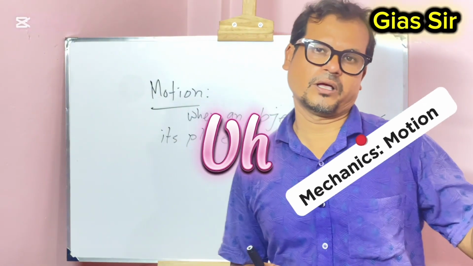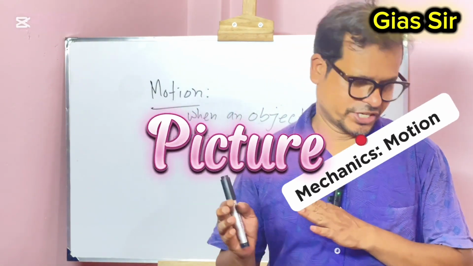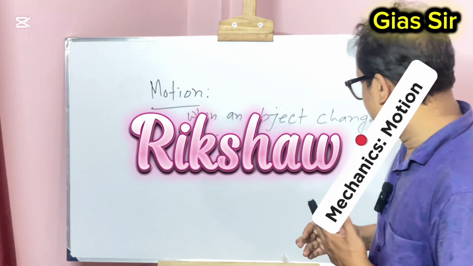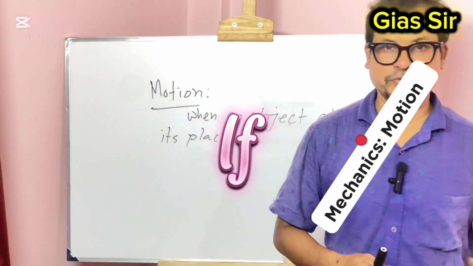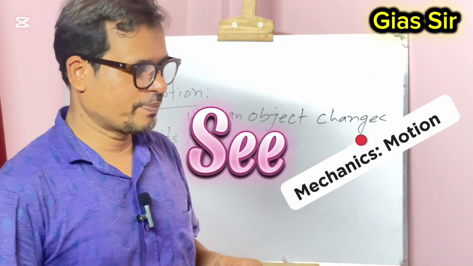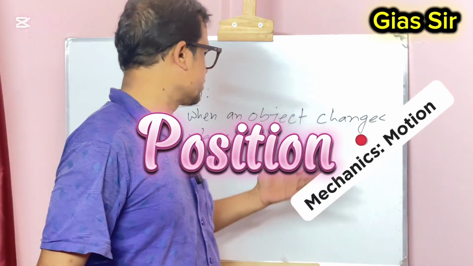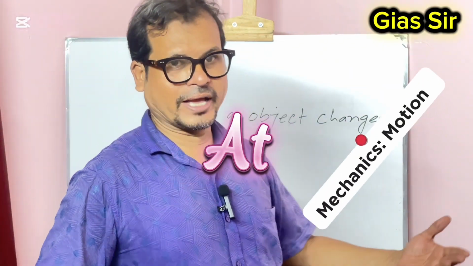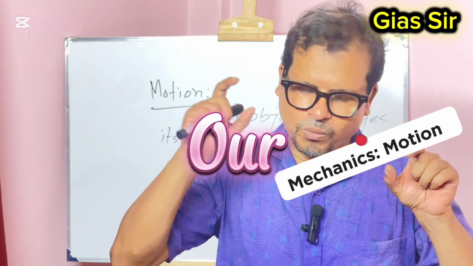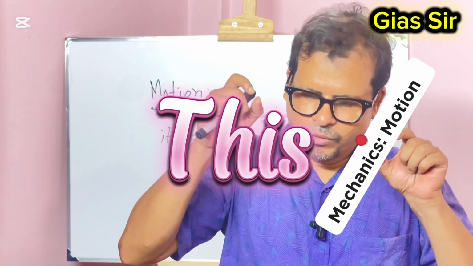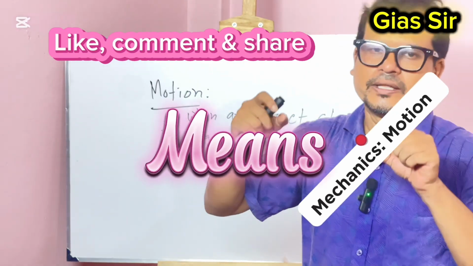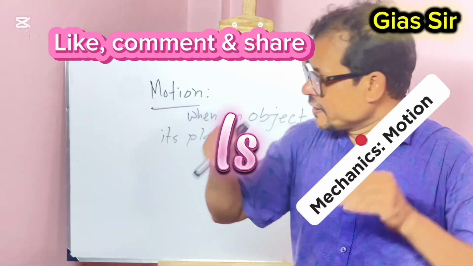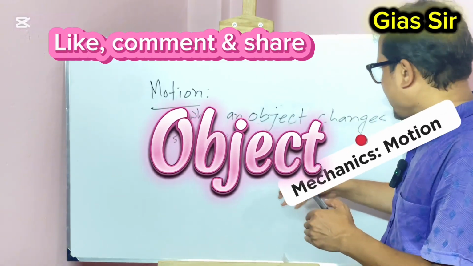Guys, if you look outside of this class, you can see a rickshaw is moving. That is, the rickshaw is an object, and it changes its position. If you look at the private car, you can see the private car is changing its position. If you look at our world, this world is rotating around the sun. That means our world is an object and it is changing its place.